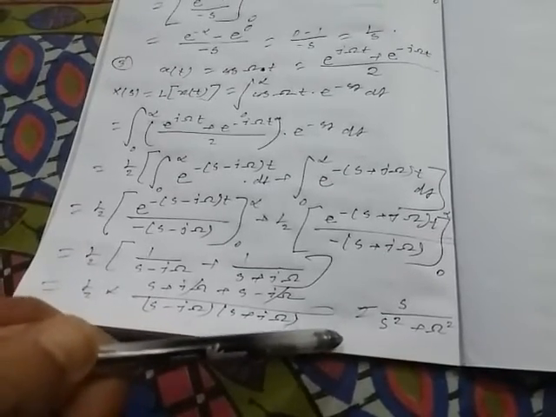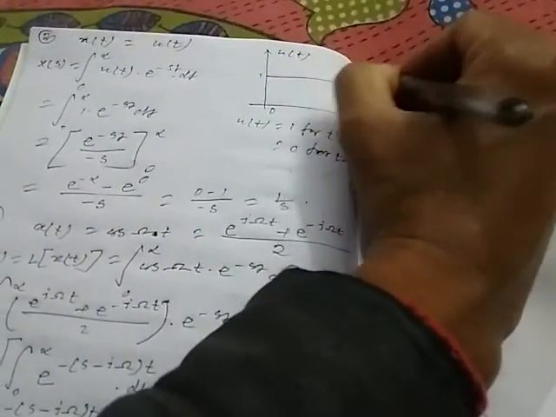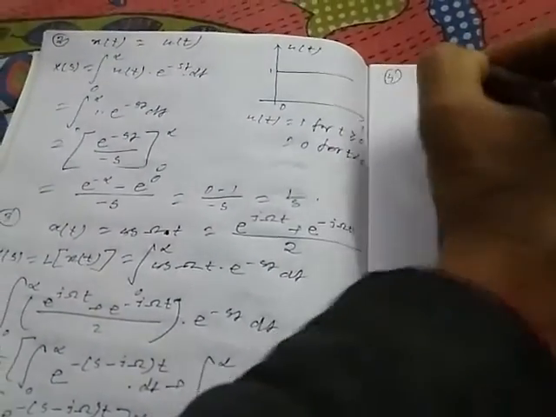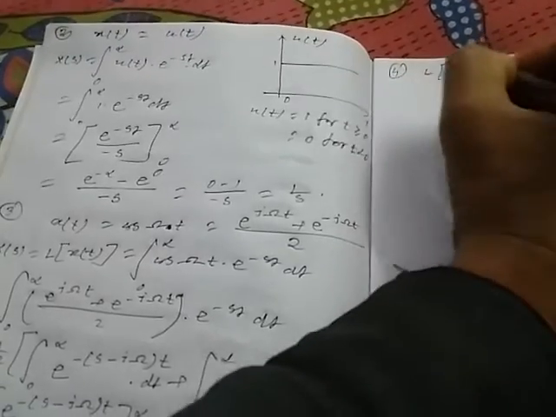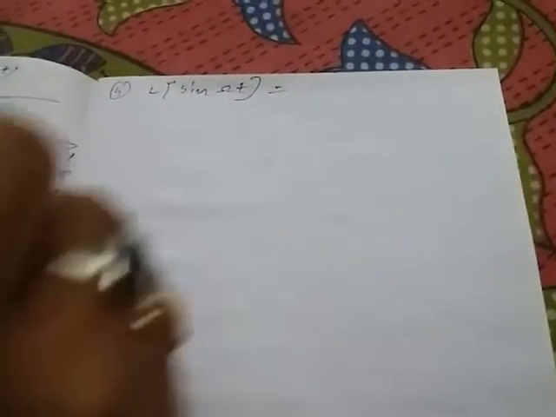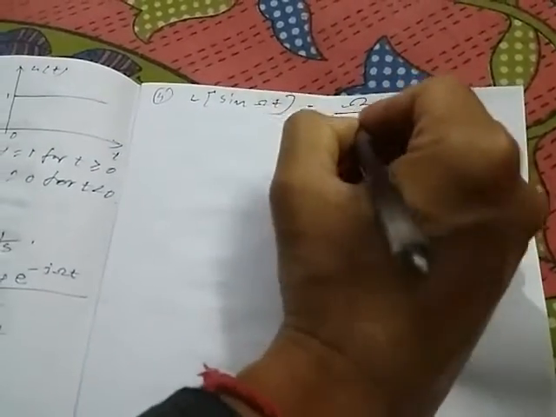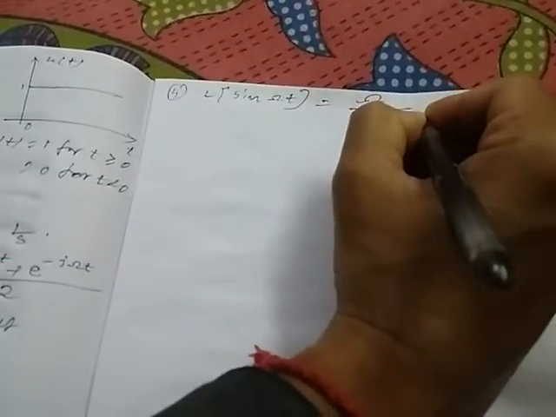Again, example number 4 is the Laplace transform of the sine function, sine omega t. You must practice this. The result will be omega by s square plus omega square.